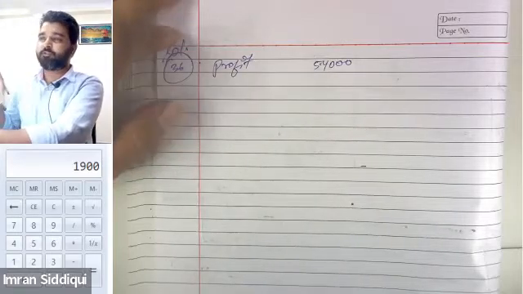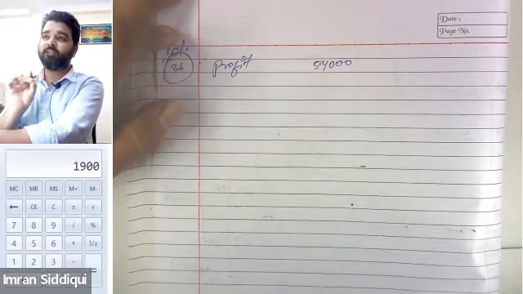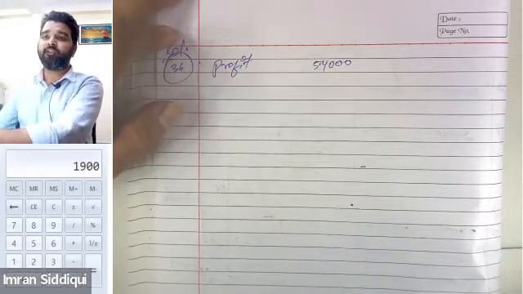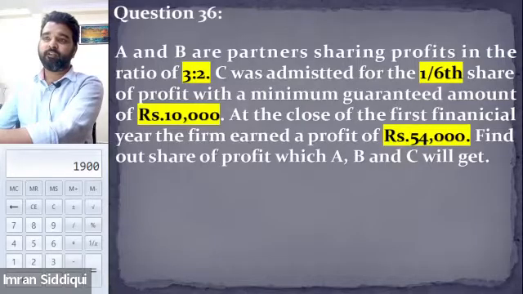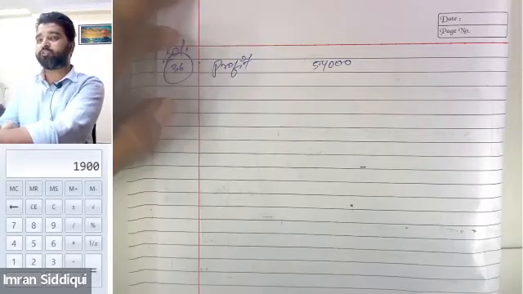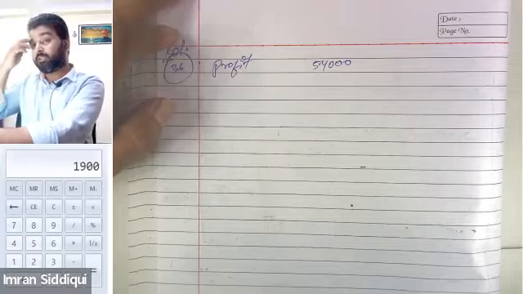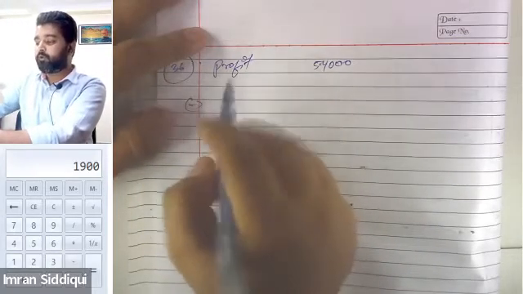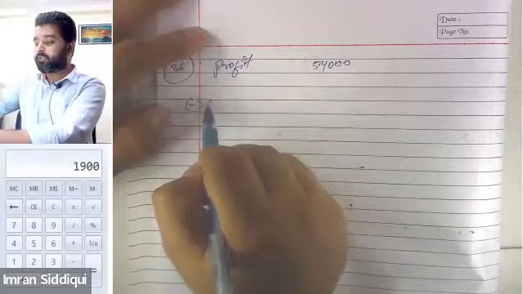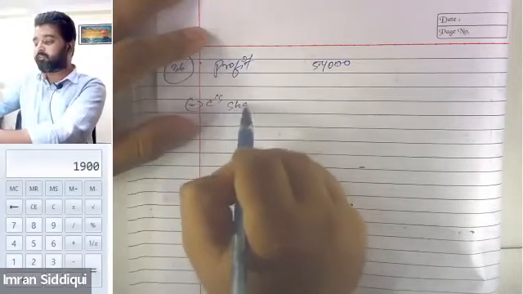Now see, since we have given a guarantee that he will get 1/6 of the profit when he becomes the partner, C was admitted for a 1/6 share of the profit with a minimum guarantee of 10,000. So first of all we will calculate the share of C in the profit.